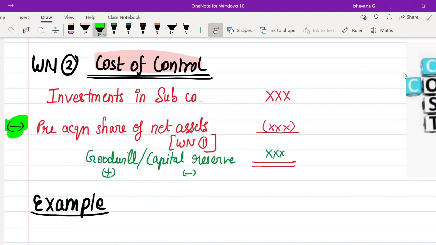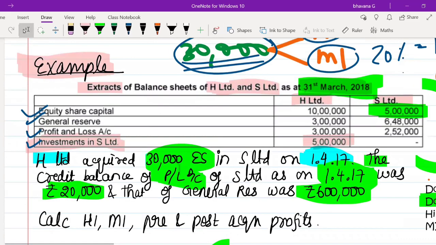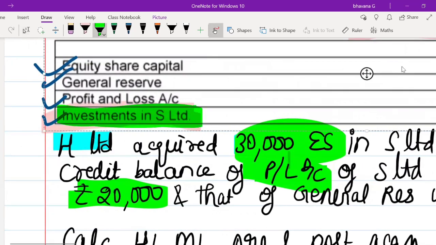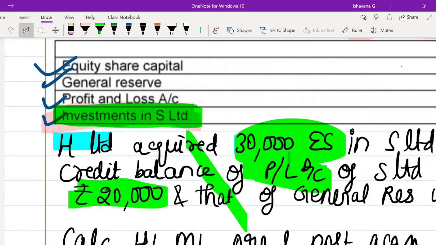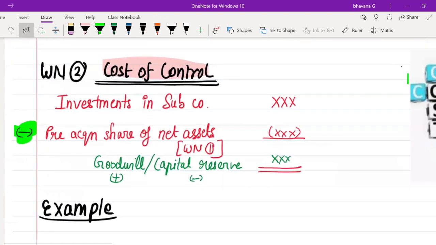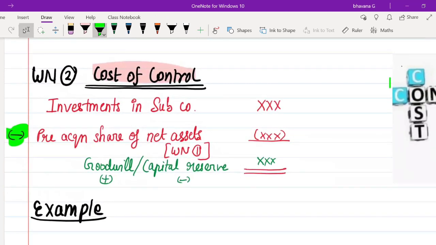In the balance sheet of the holding company, on the asset side, you will have something known as investment in subsidiary company. In this sum also we had it. Here you can see investments in subsidiary company. This is the amount that the holding company has paid to get a share in the subsidiary company. Now you're going to find something known as cost of control. Whatever the investments in subsidiary companies are, you will write it here.